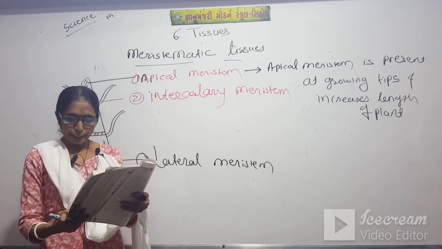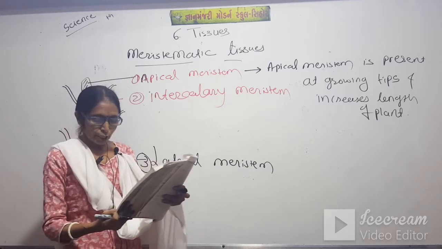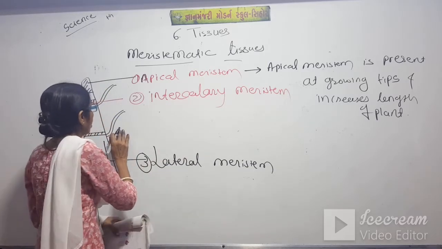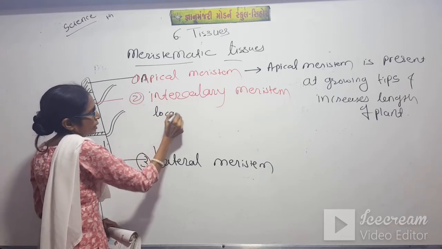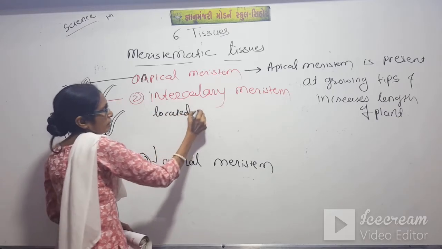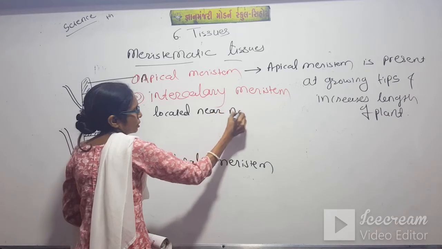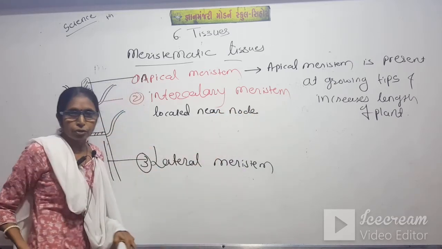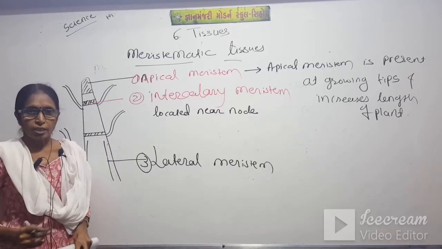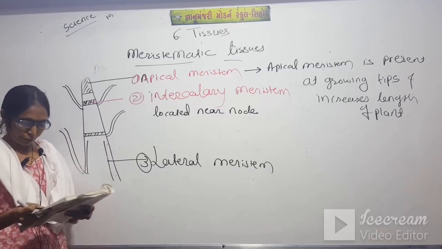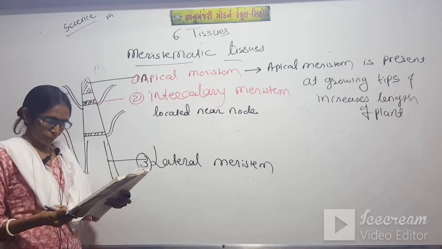Now intercalary meristem is located near the node or on the base of a leaf. So it gives the stiffness to the leaf and we can say branch.